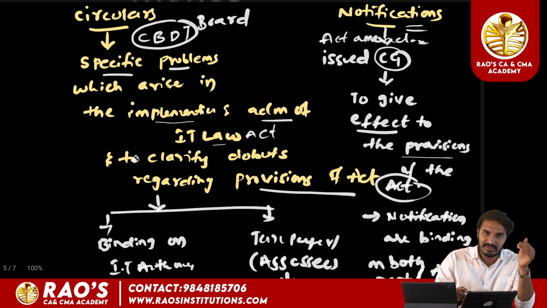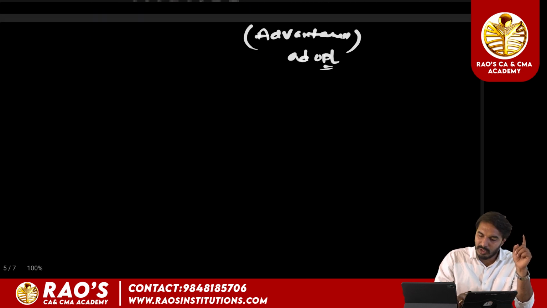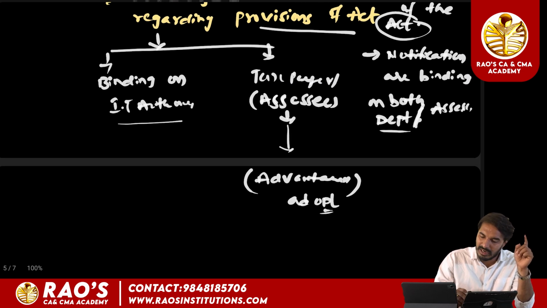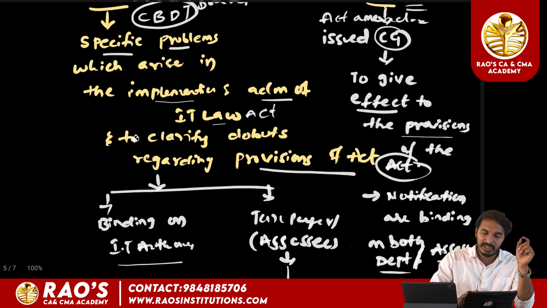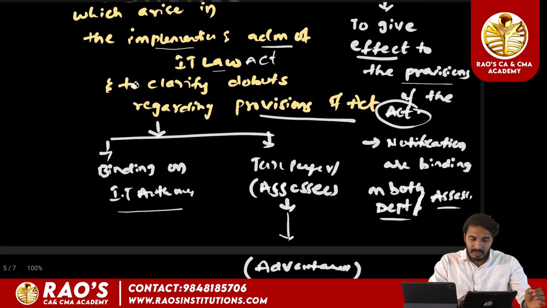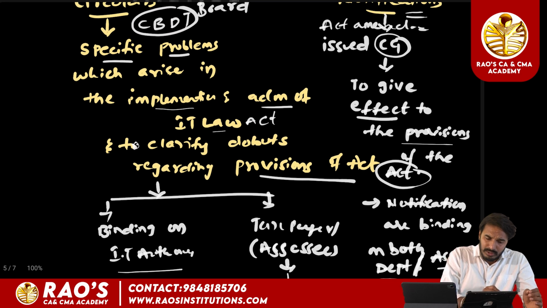Now these notifications are required to be followed by both the department as well as the assessee. Coming to these circulars, which are issued by CBDT to ascertain or to resolve specific problems which arise in the implementation and administration of the Income Tax Act and to clarify the doubts regarding the provisions of the Act.